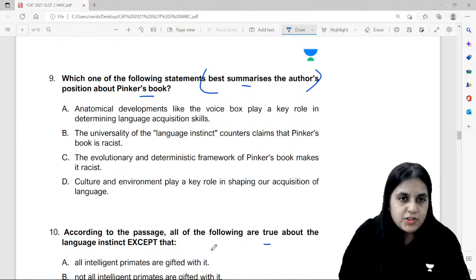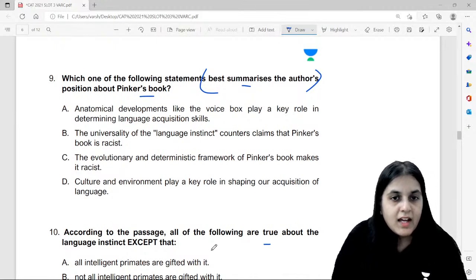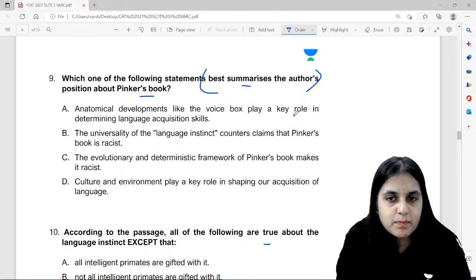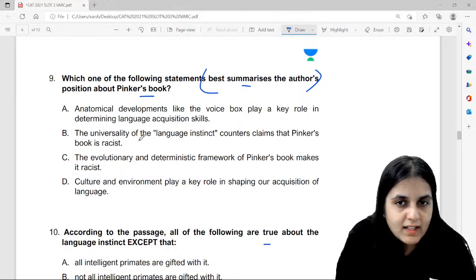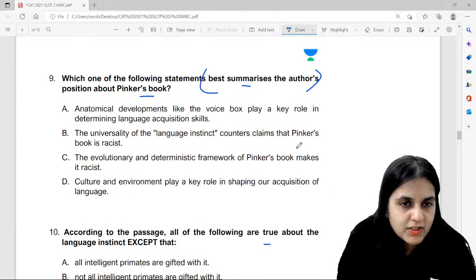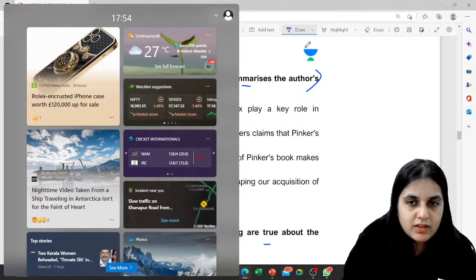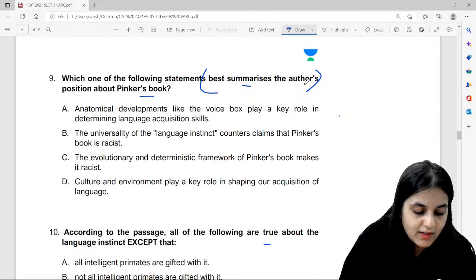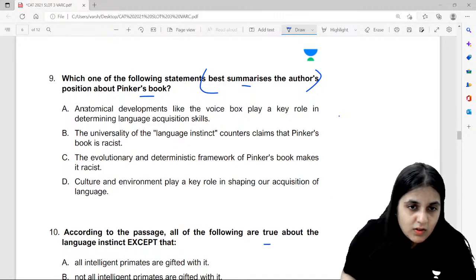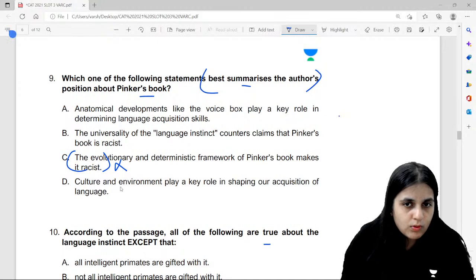What is the author's position about Pinker's book? Anatomical developments like the voice box play a key role. The universality of the language instinct counters claims that Pinker's book is racist. The evolutionary and deterministic framework of Pinker's books makes it racist. Culture and environment play, I'm so sorry. Yeah. Culture and environment. Now what is your answer, guys? Does the author feel that the book is racist? No. Counters claims that the book is racist.